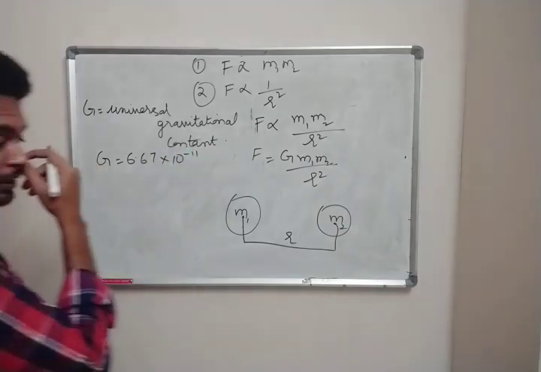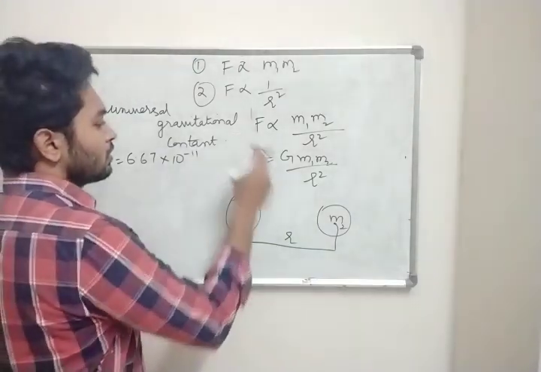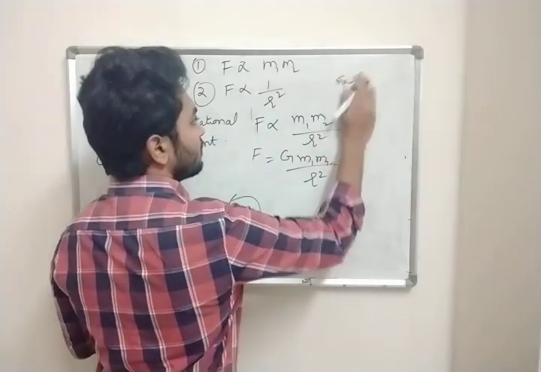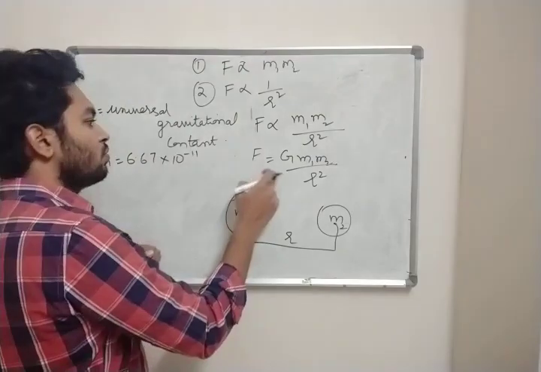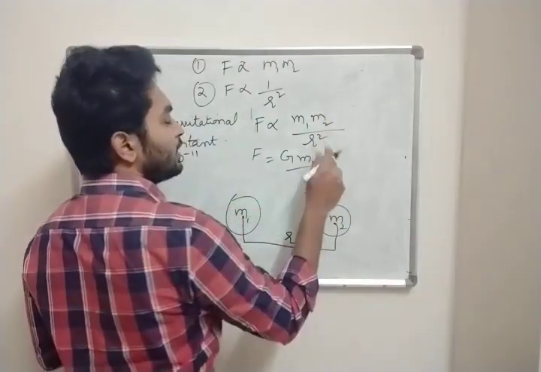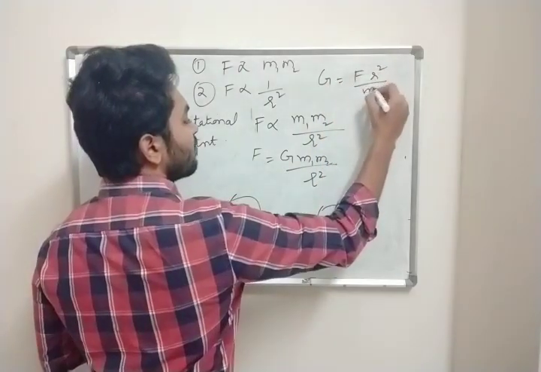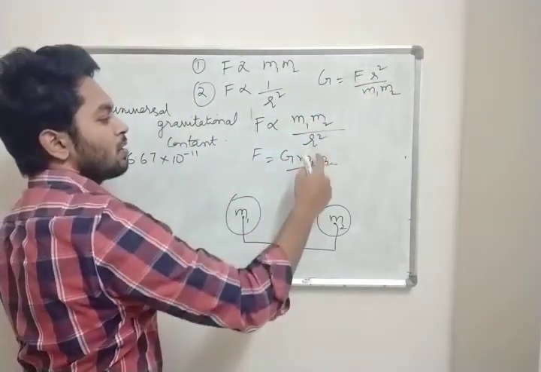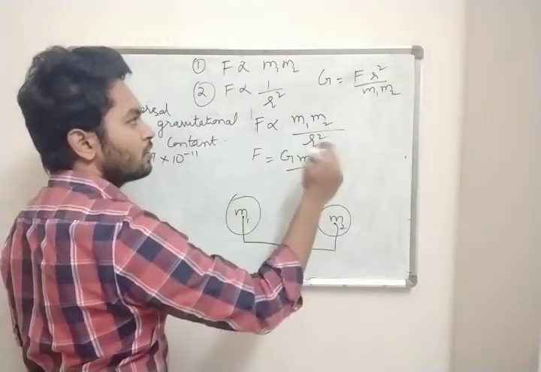Now what are the units? How do we find the units of any formula? You have F equal to G m1 m2 by r square, and you want the units for G. So write it in terms of G: G is equal to F r square by m1 m2. I cross multiplied r square here, and since m1 m2 was in the numerator, I brought it into the denominator.